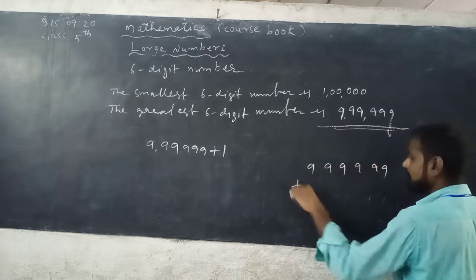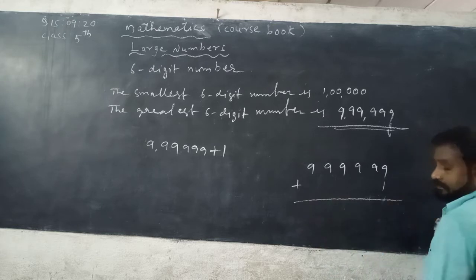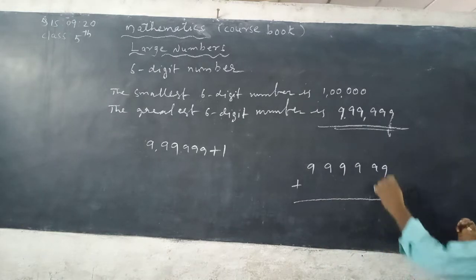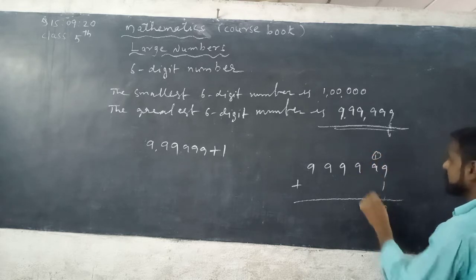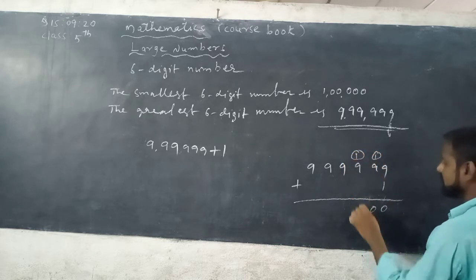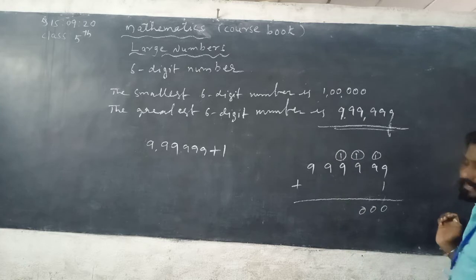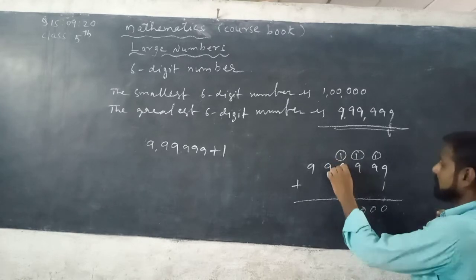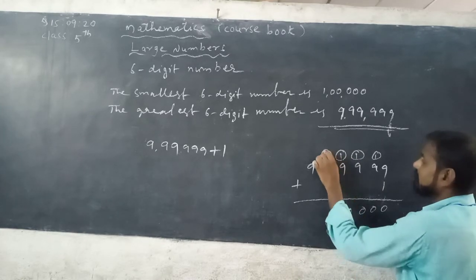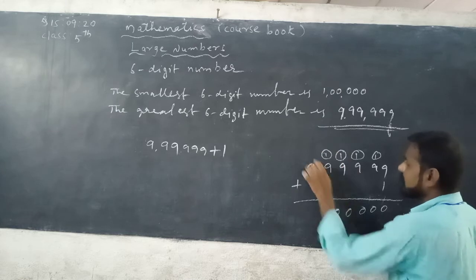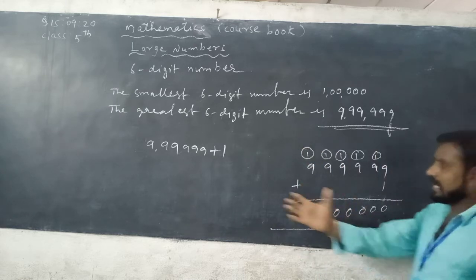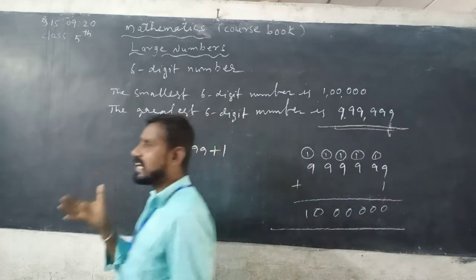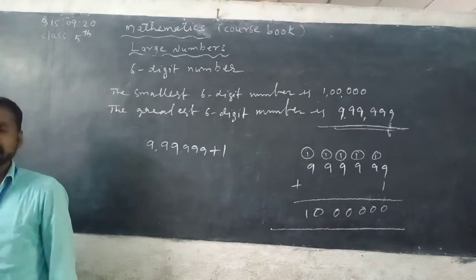9,99,999 by adding 1. See, 9 plus 1 is 10, 0 taking, 1 carrying; 1 plus 9 is 10, 0 taking, 1 carrying, and so on. See here, 9,99,999 is the greatest 6-digit number.